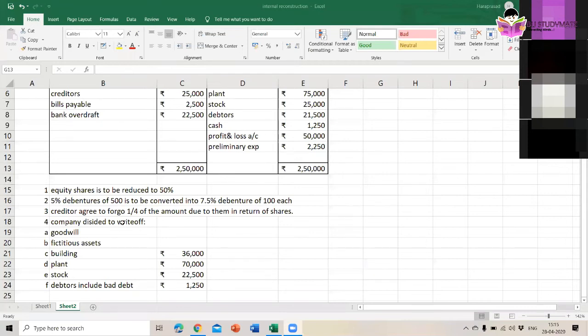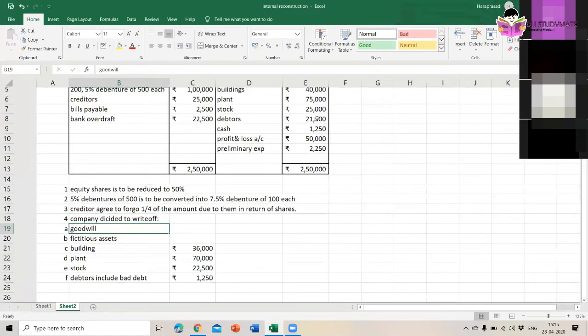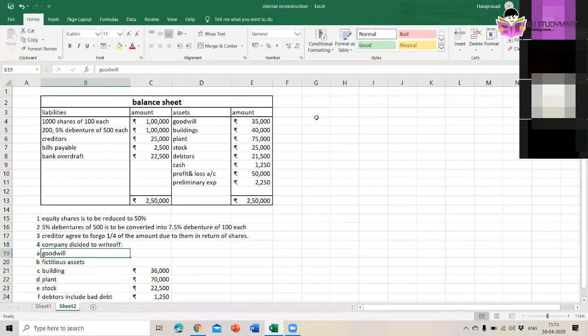Then the company decided to write off goodwill and fictitious assets, then building, plant, stock, and debtors, which includes bad debts. Only this bad debt amount they are going to write off. That's all. And you need to pass the necessary journal entries. Okay, I will solve the question.